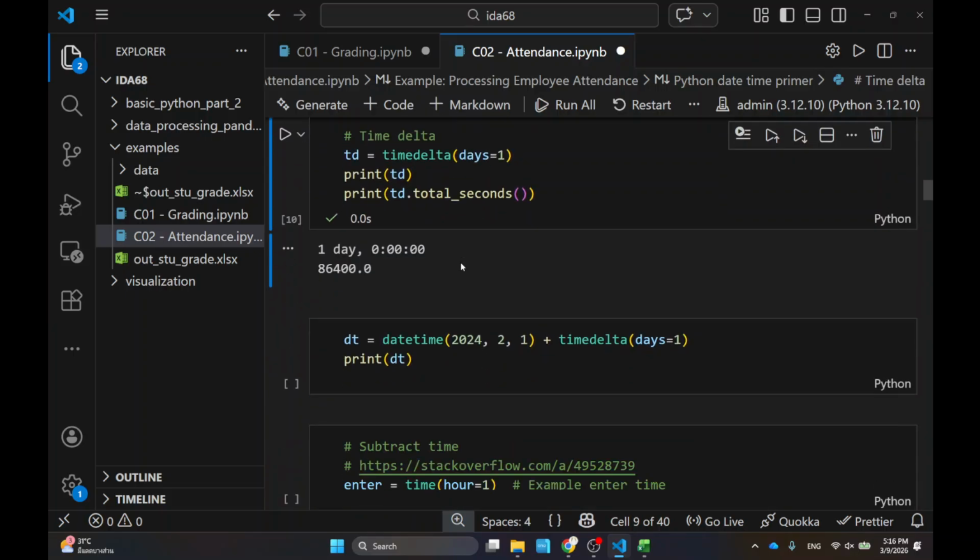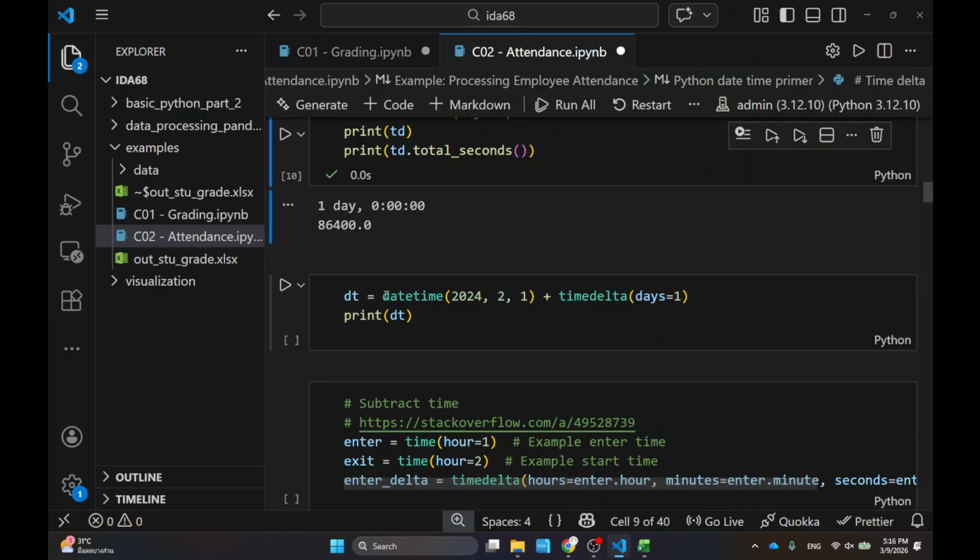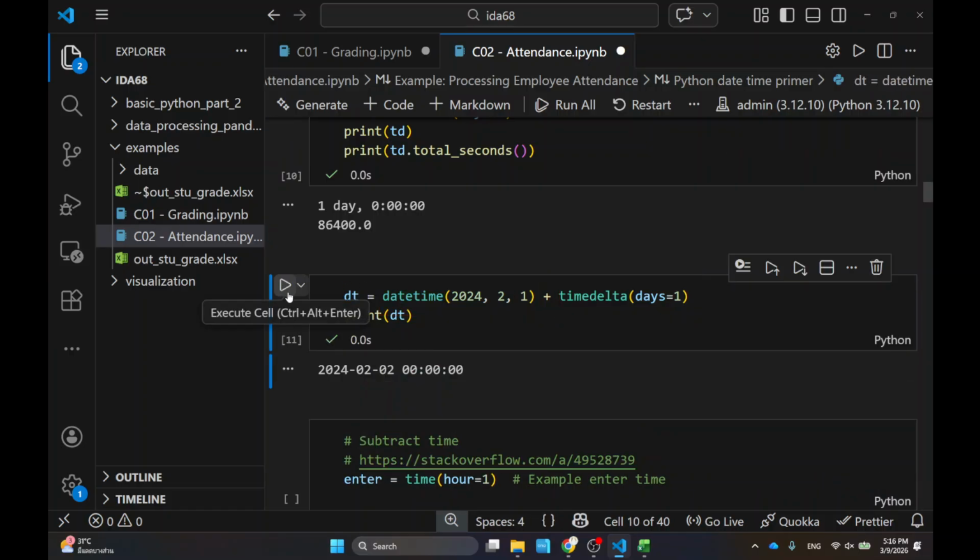So timedelta. If I have a fixed point in time like this, I can also do manipulation with the duration and get another date. So for this one, for example, I have this particular date. I want to add one day to it, then what would it be? The answer should be 2024, the second month, and then number 2, which is the second day of the month. So let's see if that's the case. Yeah, that's right. So you can increment the date by doing some algebraic process with the timedelta, something like that. And this works the same with Pandas too.